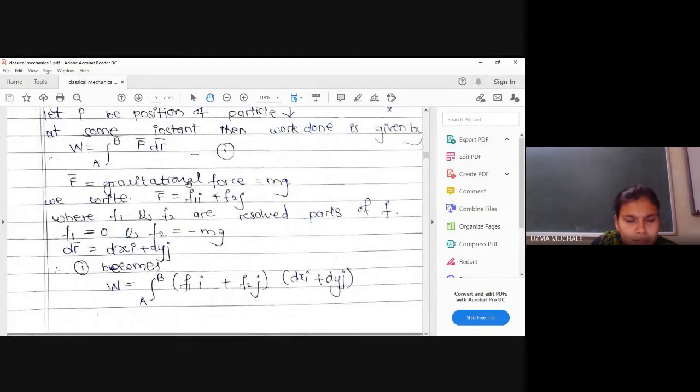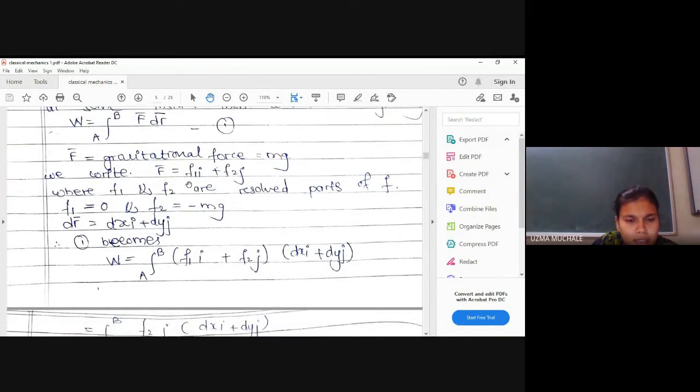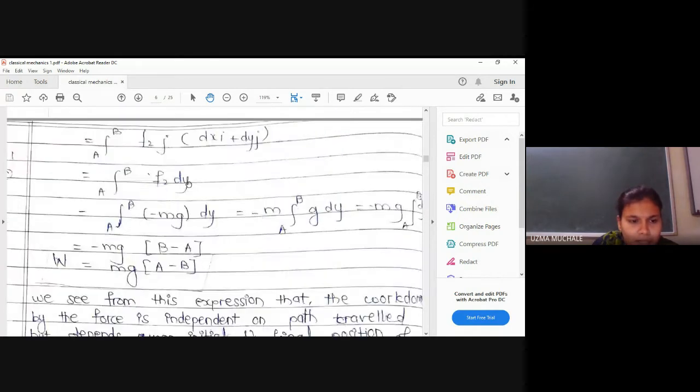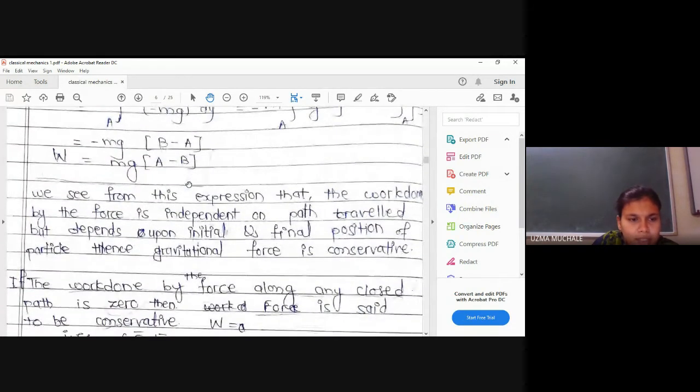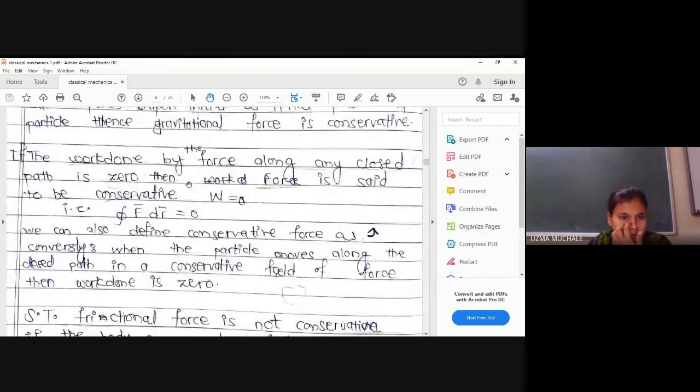And in this derivation we have seen a particle moving, or falling, from position A to B under the influence of gravitational force. There is no force in the x direction. There is only the force due to its own weight, and hence we have derived from the expression that the work done depends upon the initial and final position, but not upon the path followed. And we have seen that if the work done by the force along any closed path is zero, then the force is said to be conservative.